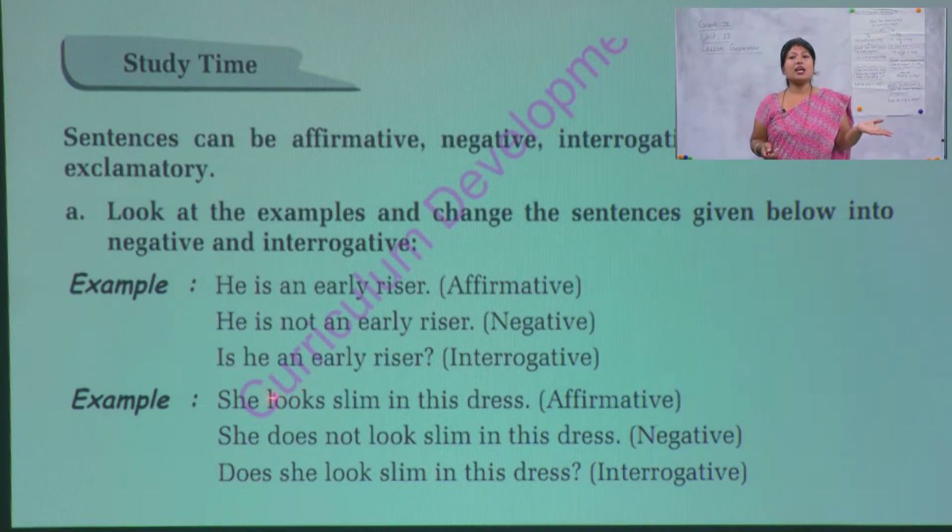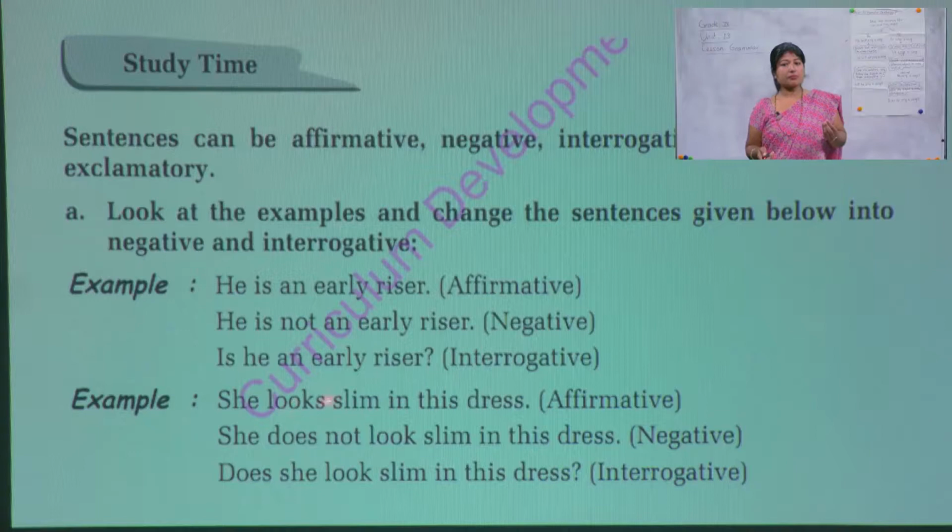Next example: she looks slim in this dress. This is affirmative. While changing it into negative: she does not look slim in this dress. So here except not, does is also added. Why? Because there is a main verb, looks, and no auxiliary verb.